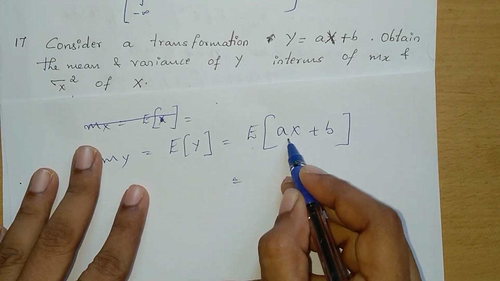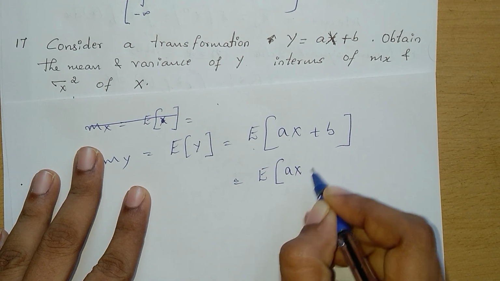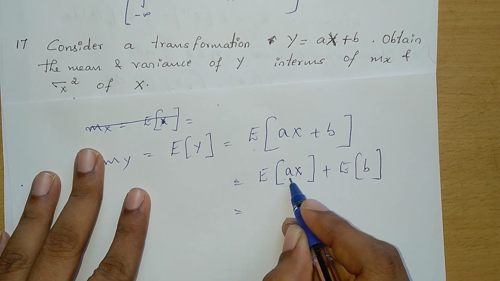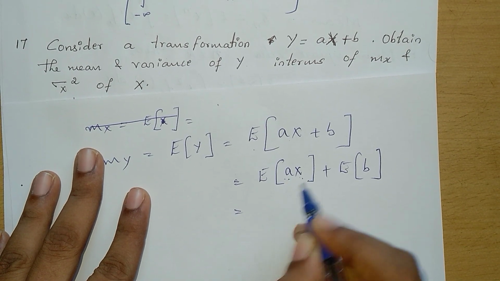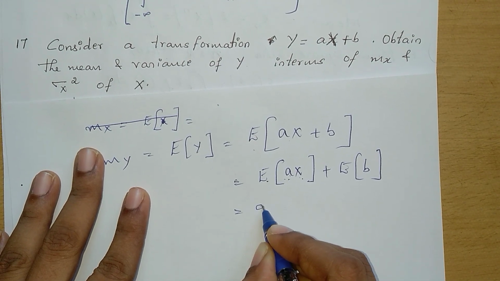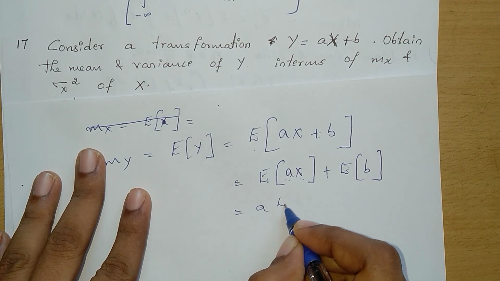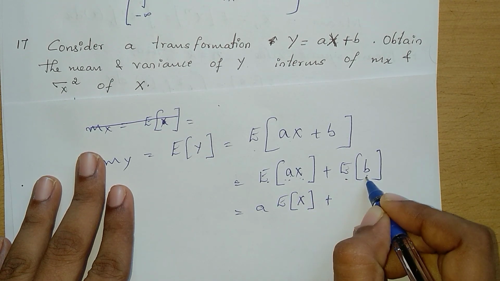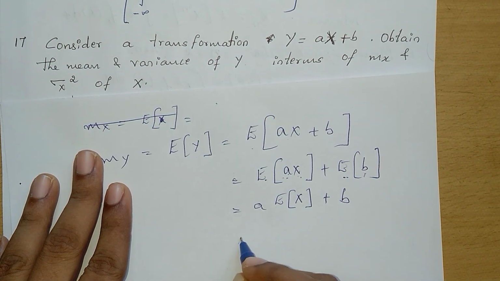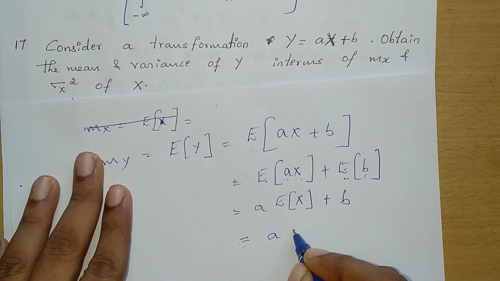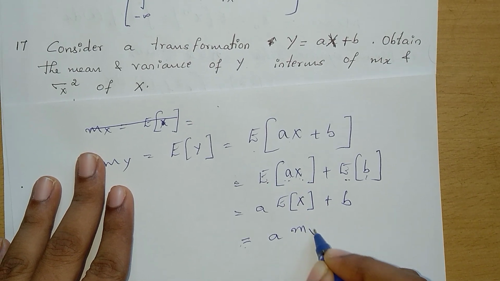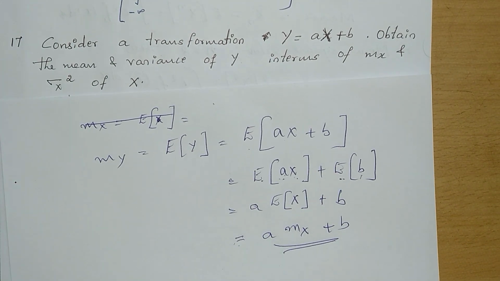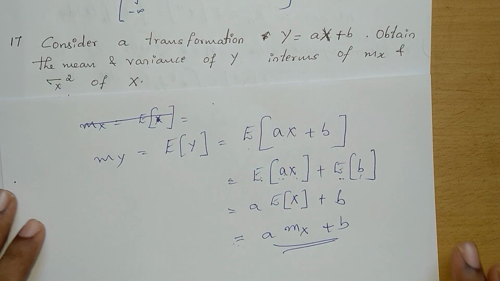We will take expectation for each term: expectation of ax plus expectation of b. Here in these two terms, a is a constant and x is a random variable. Expectation of a constant is the constant itself, into expectation of x. Here b is also a constant, and the average value of a constant is the constant itself. So a into expectation of x, we can notate it as mx, plus b. This is the solution.